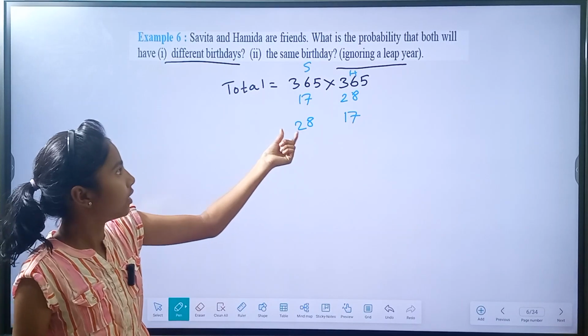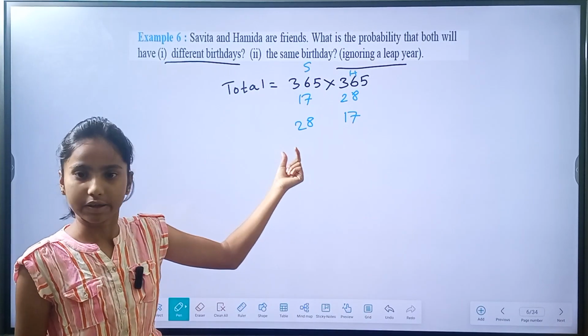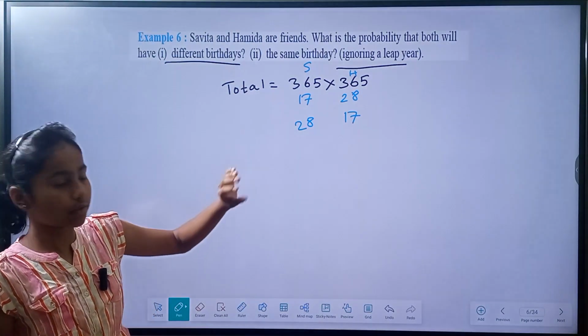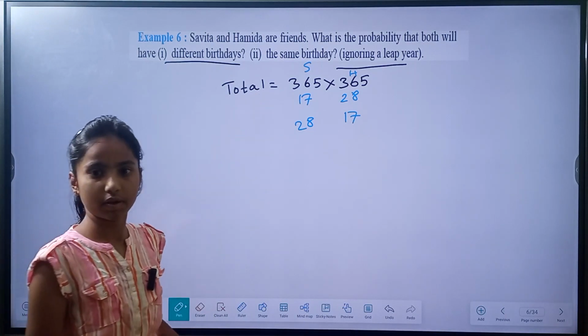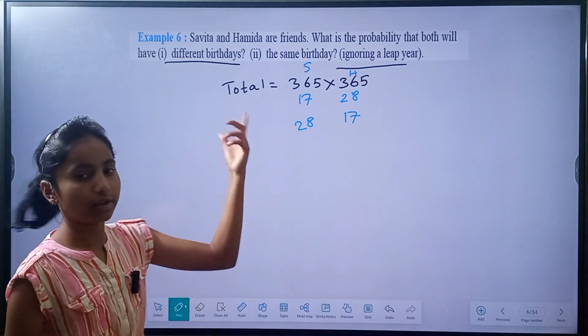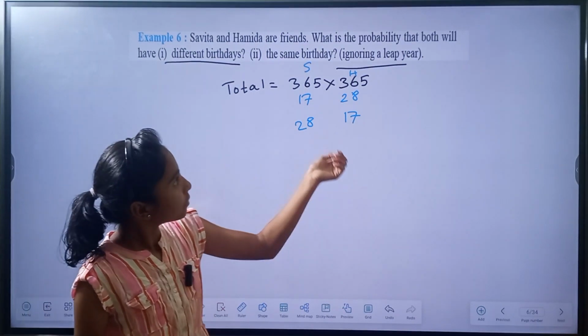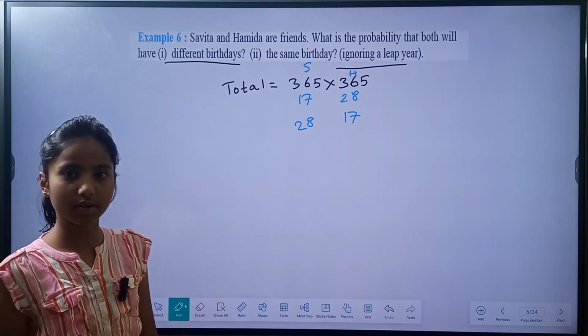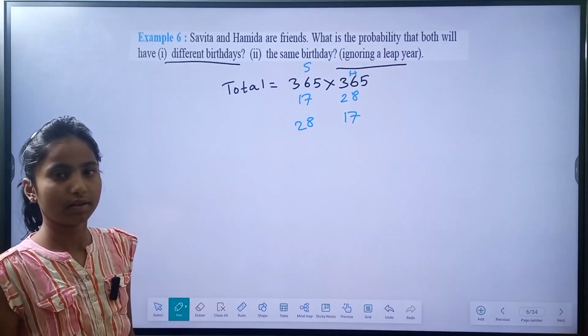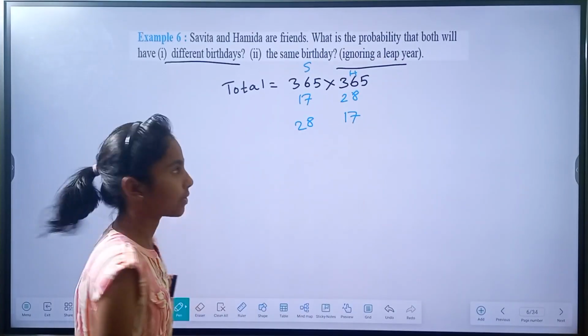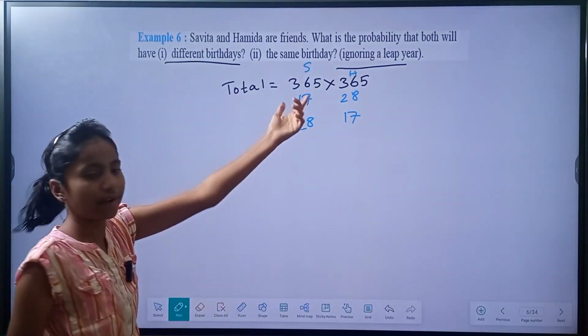But in the second one, S's birthday is on 28. So these both are different. Both are not equal. So no need to divide by 2. So we have 365 into 365.